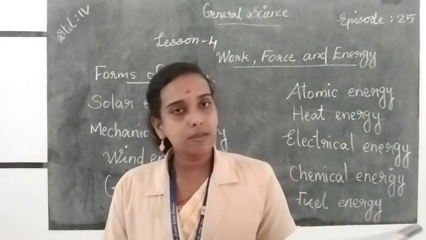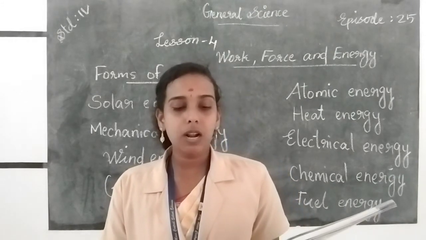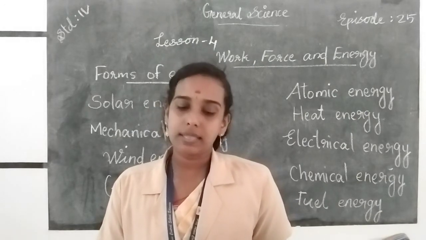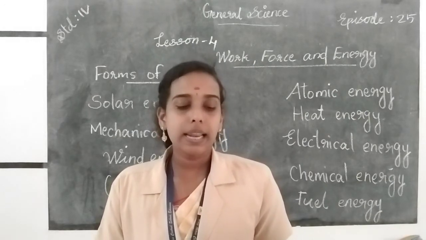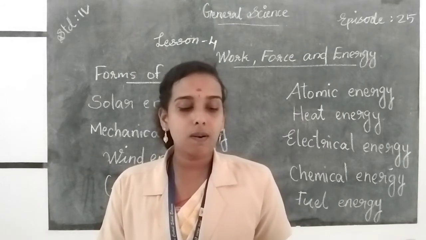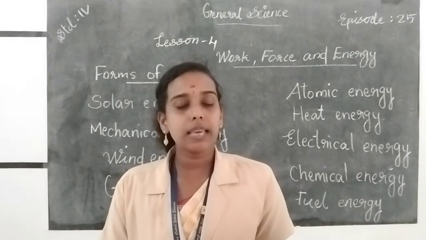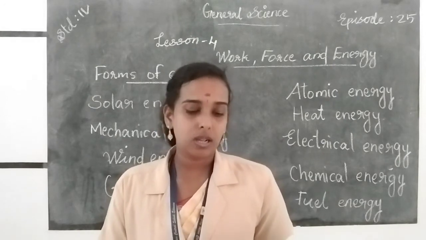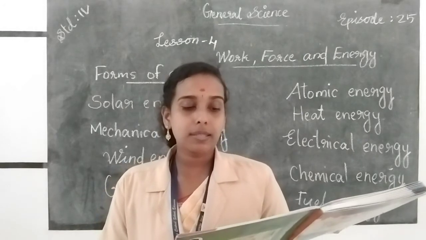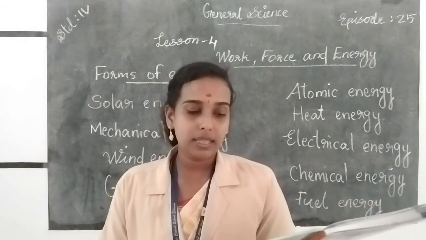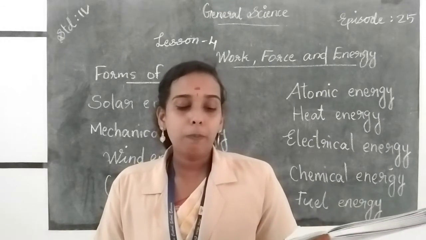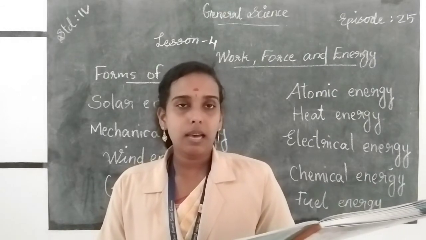Electrical energy is used to light bulbs, switch on our television, make the iron hot, heat water in our homes, etc. Chemical energy. Food contains chemical energy. When we eat food, this energy gets stored in our body cells. We use chemical energy to do work. Fuel energy. There are also some direct natural sources which on burning release energy. All these types of sources are called fuel. Coal, petrol and cooking gas are all examples of fuel.